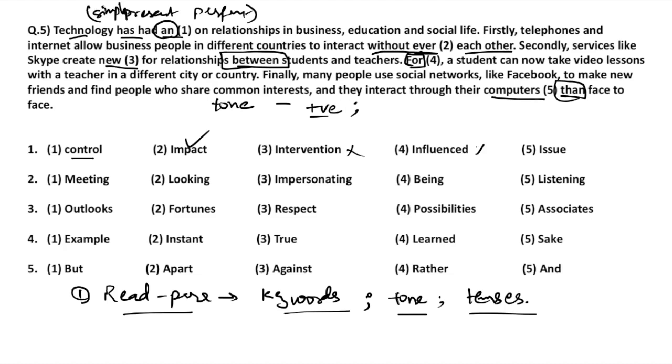Intervention, no. Influenced, no. Issue, no. Has had an intervention does not go. Influenced is in past tense, therefore it does not go. So this can be eliminated right out.